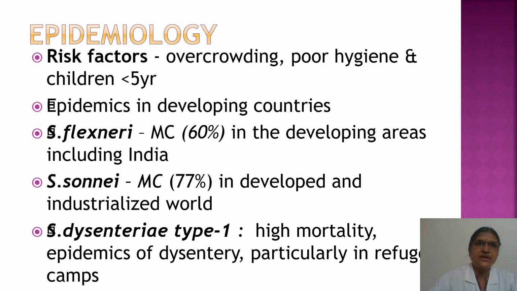Now let's study the epidemiology of the Shigella bacteria. So risk factors are mainly overcrowding, poor hygiene and children less than 5 years old. Epidemics can be seen in developing countries. Shigella flexneri gives 60% of infections in the developing areas including India, and Shigella sonnei 77% of infections in the developed and industrialized world. Shigella dysenteriae type 1 shows high mortality, epidemics of dysentery, particularly in refugee camps.